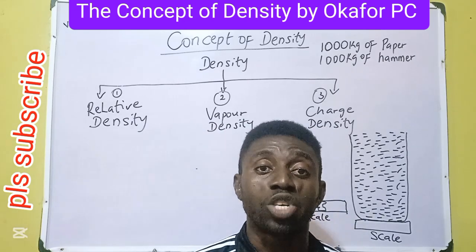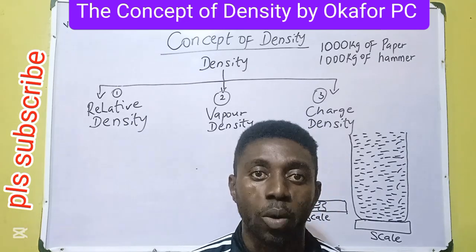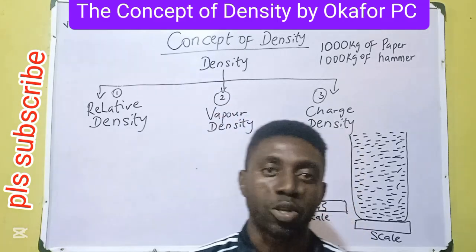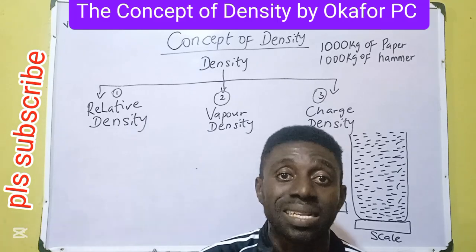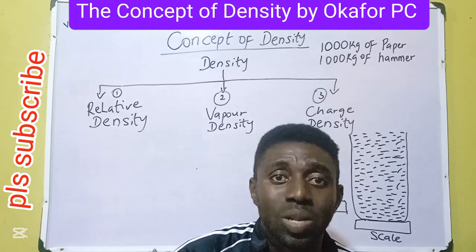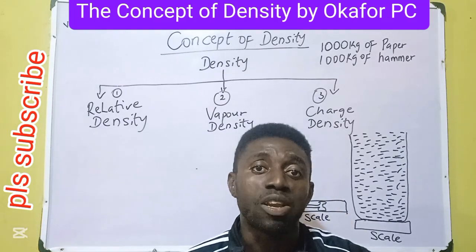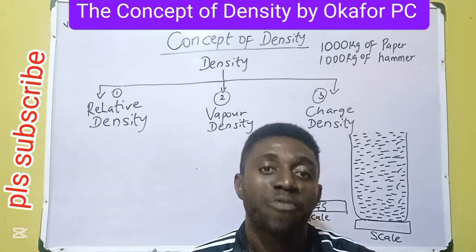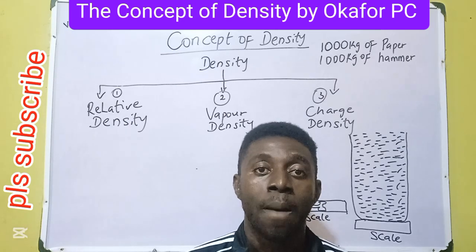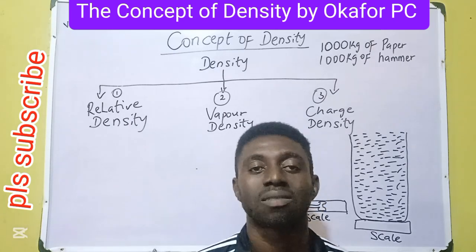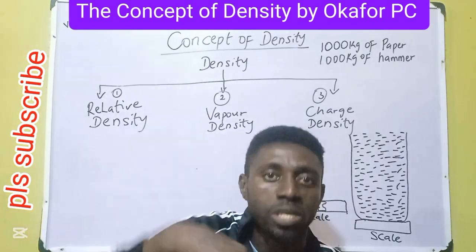This is why nobody dares to hit a shot put the way we kick a football. When you kick a shot put the same way we kick a football, you get the clearer difference that we're trying to portray: anything that is dense must contain more particles, accumulated in empty spaces like a shot put. But a football has empty space inside, a space that is filled up with air. I know the particles of air are highly spaced out. But in shot put, the particles are highly what? Compressed. So the idea of density is the idea of the arrangement of particles inside a body.